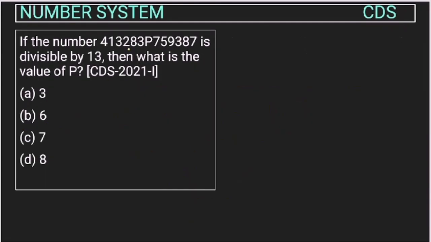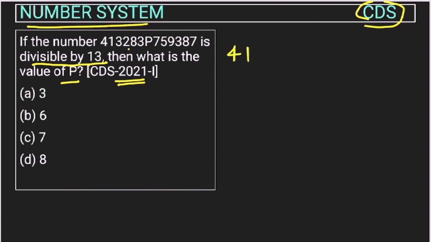Now let's see this question from the number system chapter asked by UPSC in their CDS exam in 2021. This is a very good question. This number is given, if the number is divisible by 13. So here they are asking about the divisibility of 13. Then what is the value of P? So we have to find the value of P in this. So how will we do this?